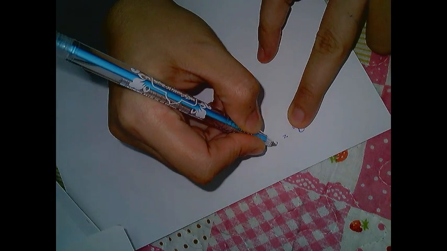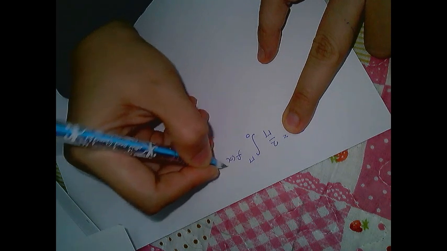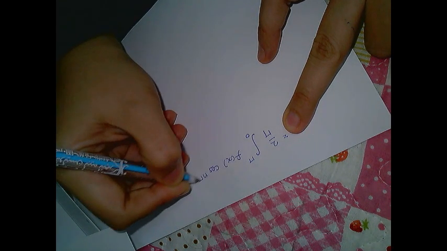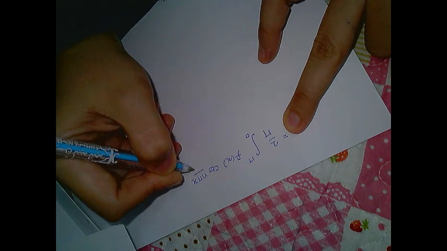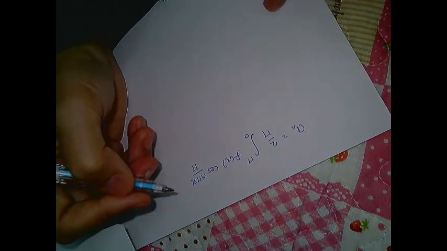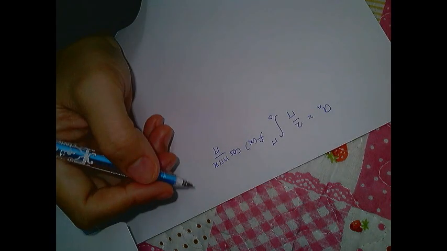So an is given by 2 over L, which is 2 over pi. The limit is from 0 to L, which is pi. f(x) times cos(n pi x over L), where L just now is pi, dx. 2 over pi.